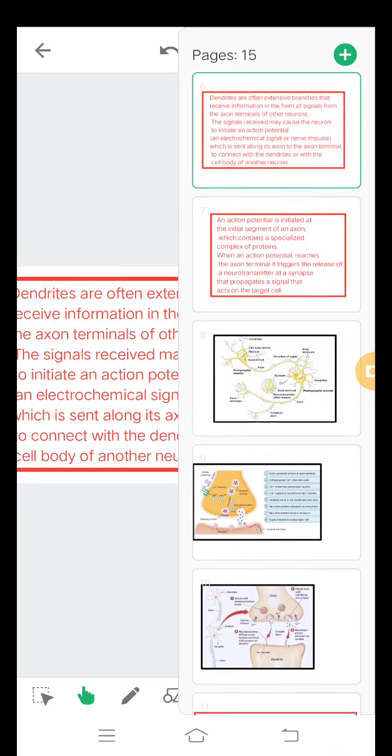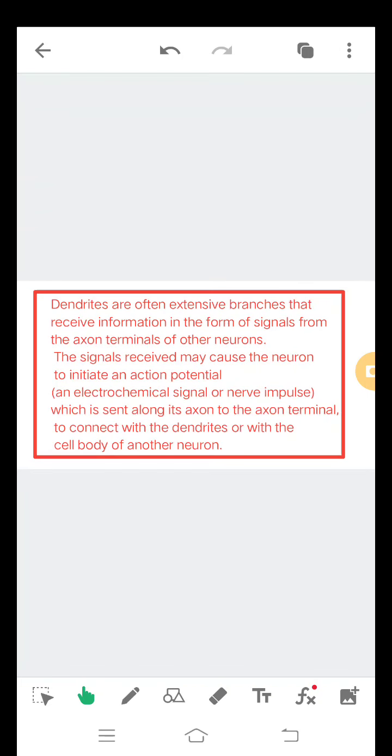Then dendrites are often extensive branches that receive information in the form of signals from the axon terminal of other neurons. The signals received may cause the neurons to initiate an action potential.